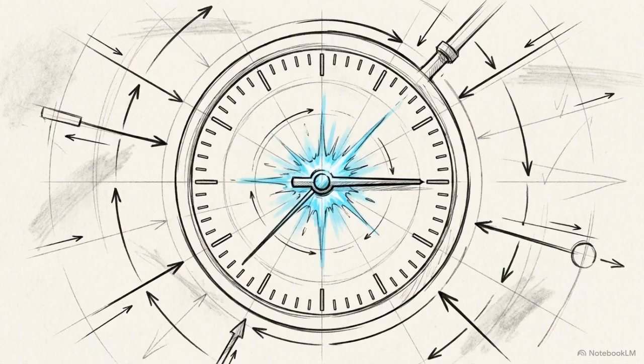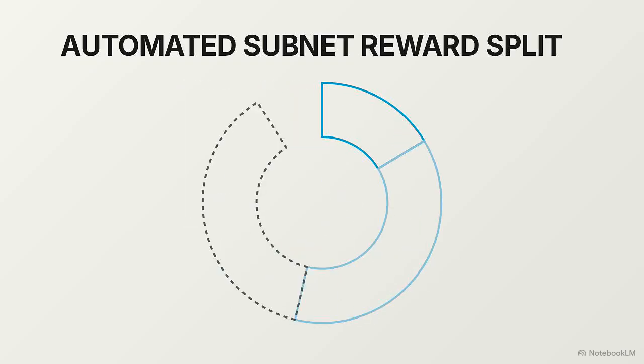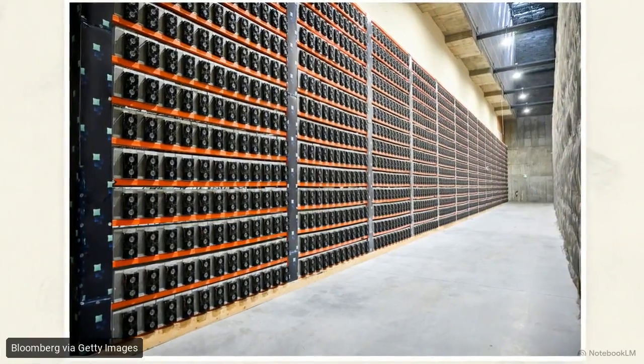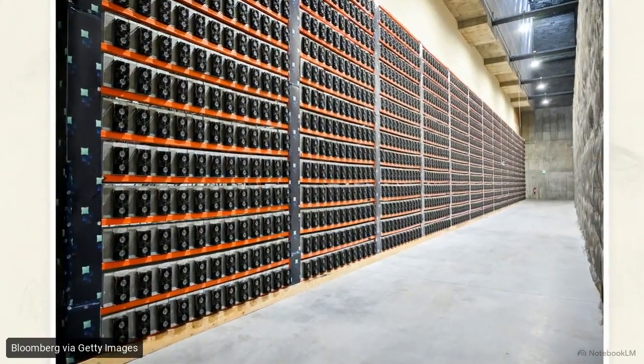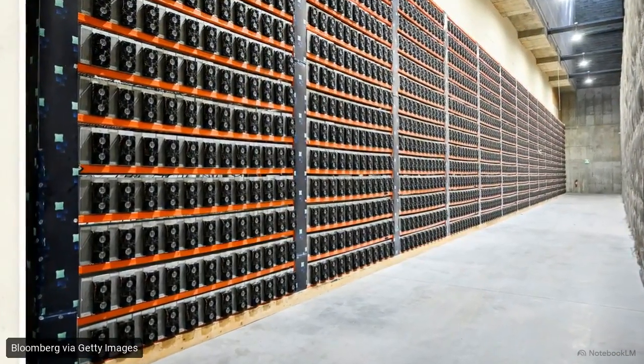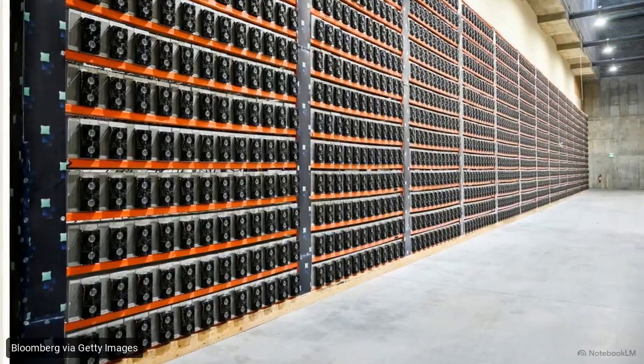For subnets that survive the EMA filter, Stage 2 distribution occurs on a 72-minute tempo. The global TAO earned by the subnet is split automatically. 18% goes directly to the subnet owner, 41% goes to the validators and stakers securing the network. The remaining 41% is distributed to the miners, allocated via UMA consensus rankings. This hardware is the physical infrastructure actually performing the decentralized AI compute.